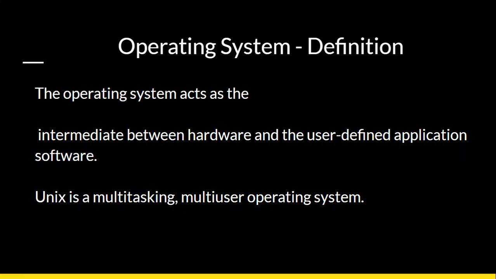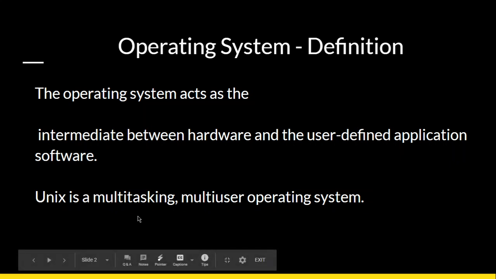So the Windows operating systems are user friendly, but these text oriented operating systems are faster because the commands are in text mode. So it is easy for the interpreter to interpret and send the message to the computer. So it is faster, but it is not much user friendly. But the Windows based operating systems are user friendly because they have icons, which are very comfortable for the user to use.